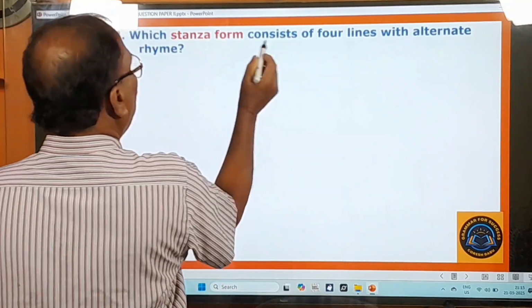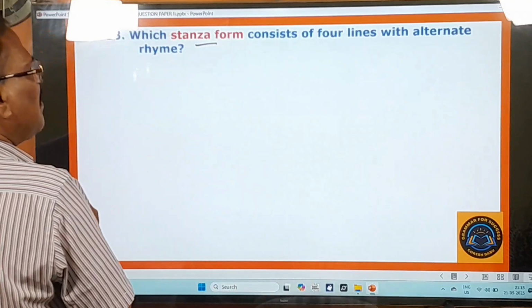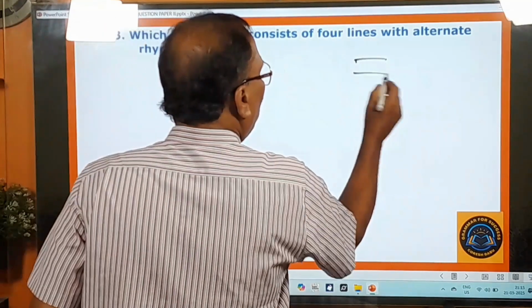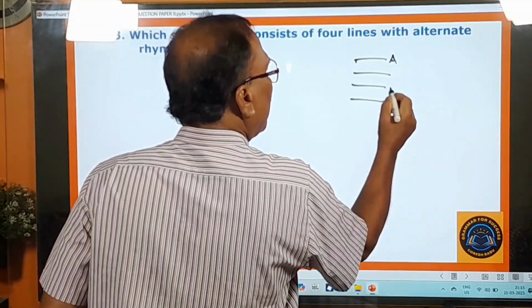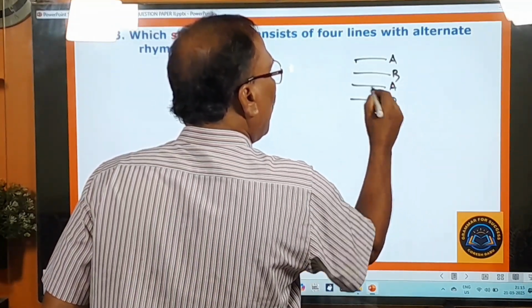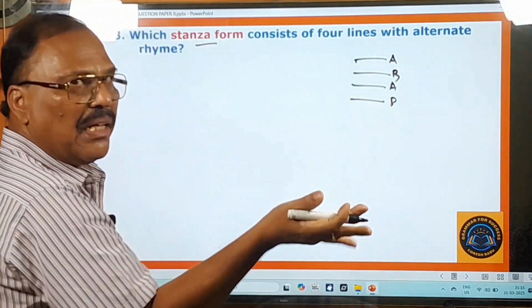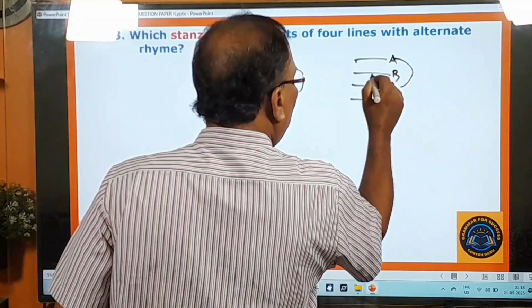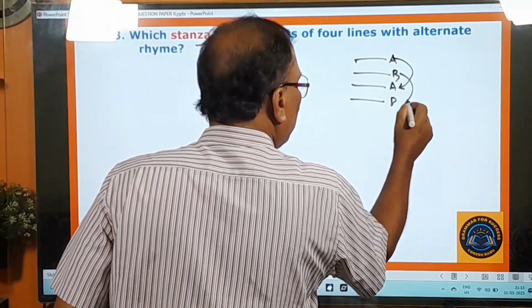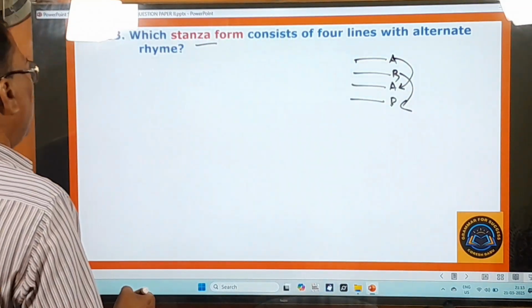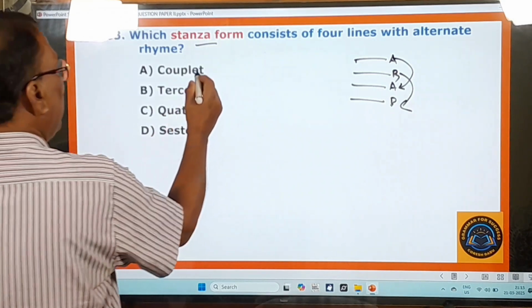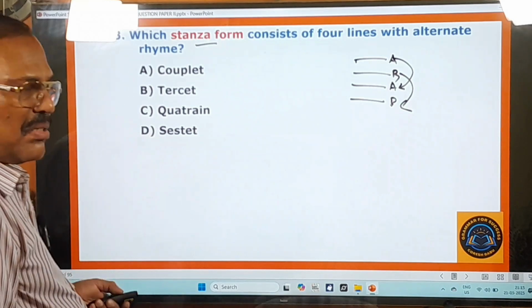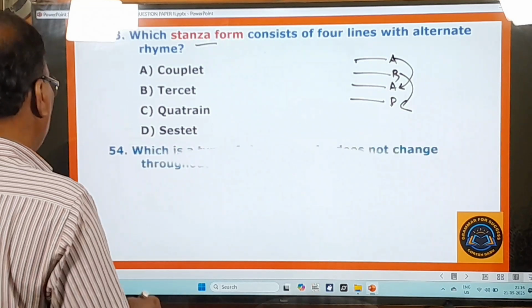53rd question: which stanza form consists of four lines with alternate rhyme? Alternate line means these are the four lines. Alternate means A, here A, B, here B. One line after another line, that is called alternate rhyme. That means this skips the second line and this rhymes with this. Okay, and you go to the options. What are the options given here? Couplet, tercet, quatrain, sestet. So you know the answer for this question.